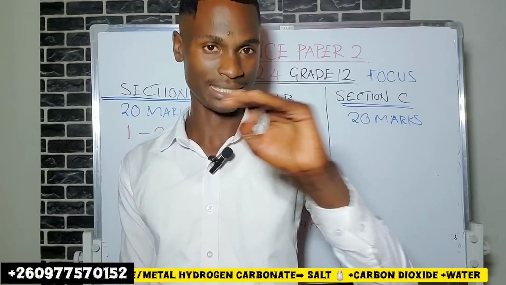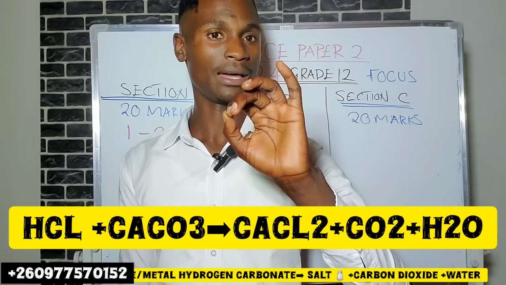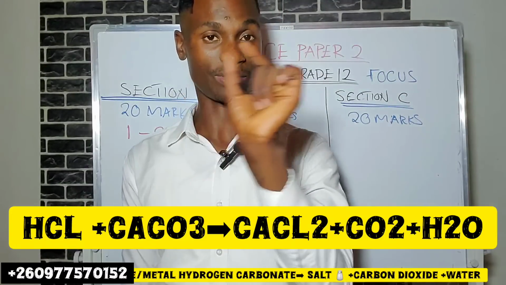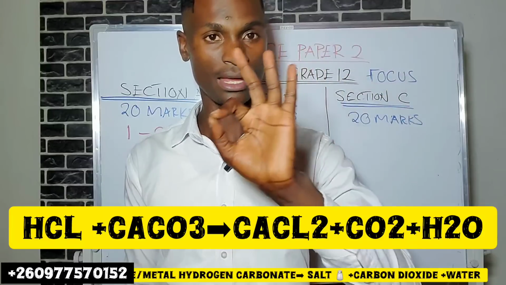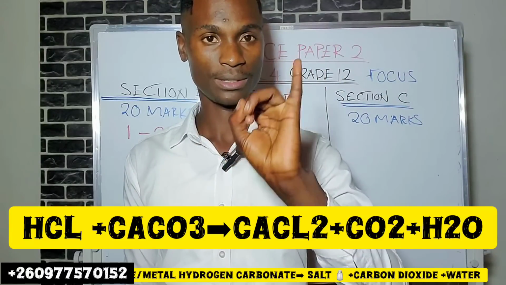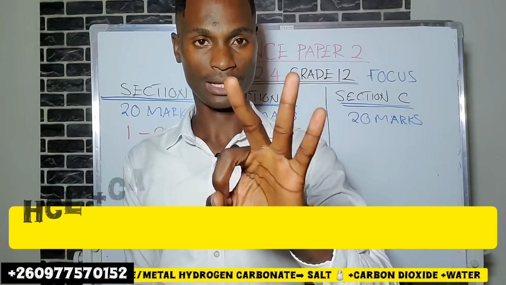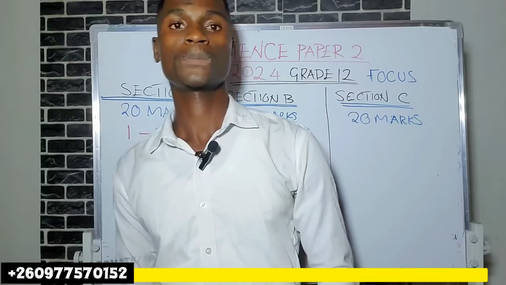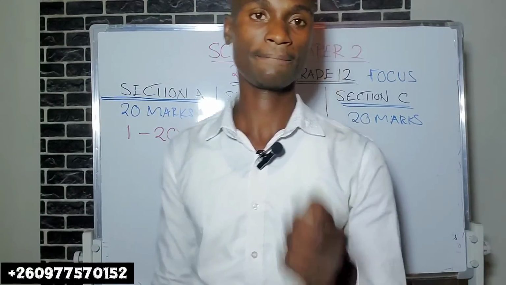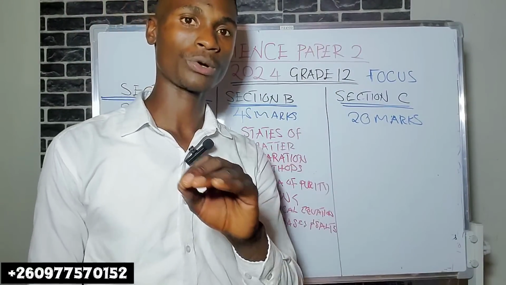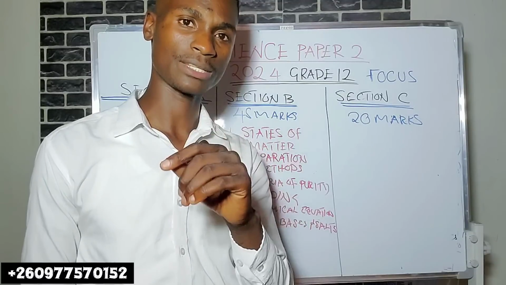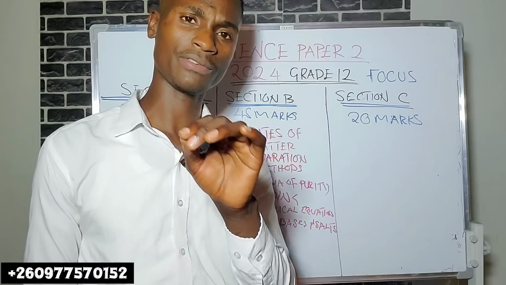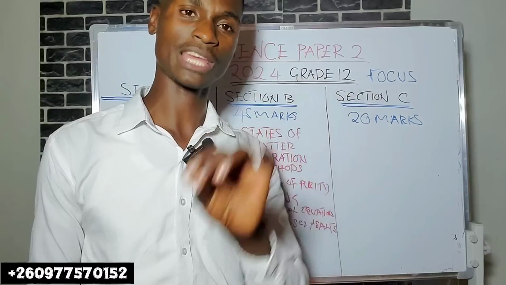Whenever you see an acid reacting with, let's say, calcium carbonate, as long as there's just the carbonate at the end, an acid reacting with a metal carbonate or metal hydrogen carbonate, there are three products: salt, carbon dioxide, and water. Are we together? Now, you should also know bases. By the way, for acids, you should know the difference between strong acids and weak acids.